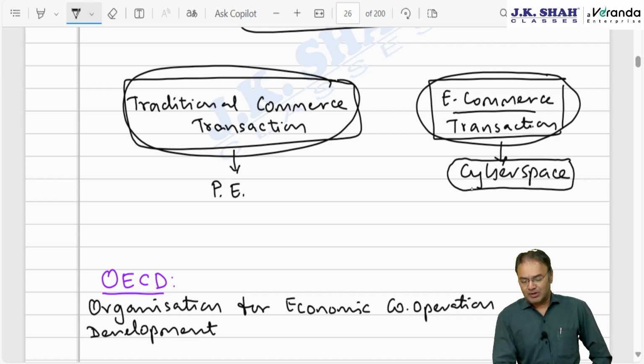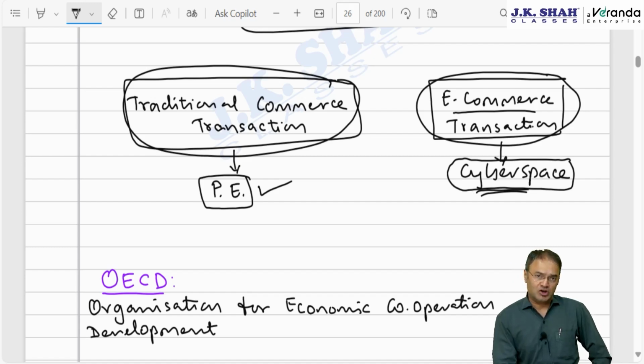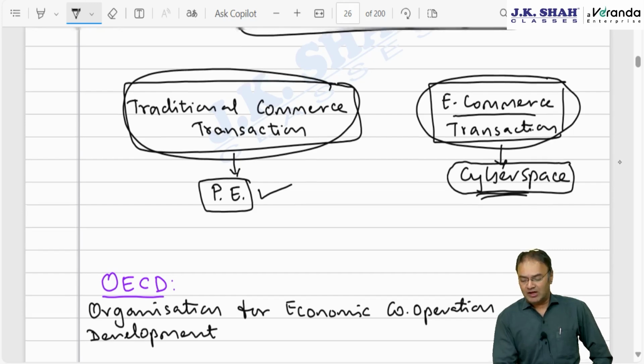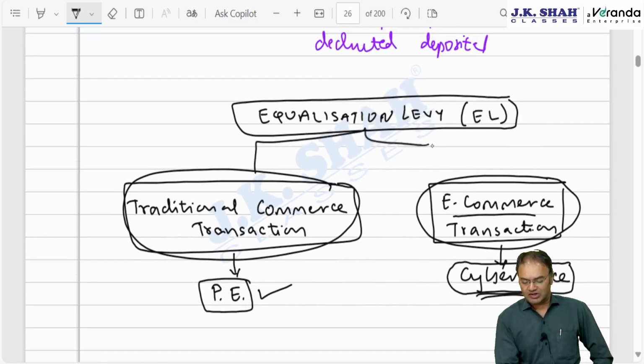Now somebody like Amazon, Flipkart, they are doing online transactions. They end up shifting their profit from one country to another in a very smart way. Whereas family-owned businesses or small businessmen doing traditional business are not able to shift profit to some other country, because of which these people end up paying a high amount of tax. Whereas online companies, those in the digital economy or e-commerce, end up barely paying any tax.